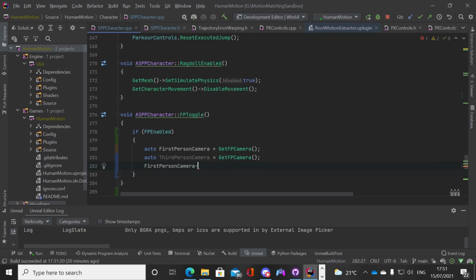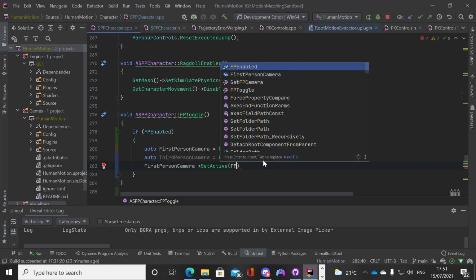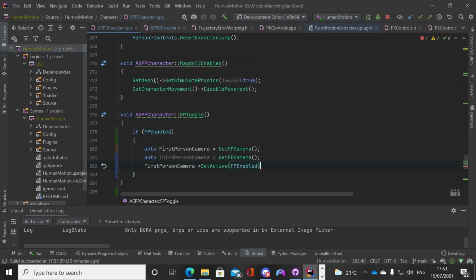Oh yeah, I've not done this. Set active, and then we'll say FP enabled. This seems a bit redundant, using this twice. Because I'm saying here, if this is true, set that to that. But then I'm like, couldn't I? You know what we're going to do? We're going to get rid of this if. Yeah, that's what we're going to do.